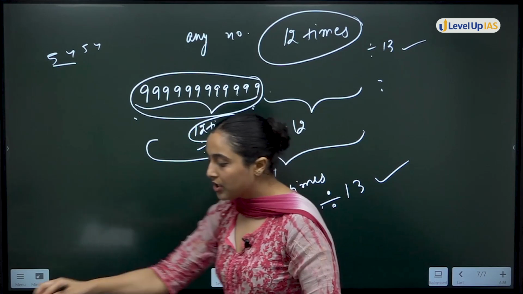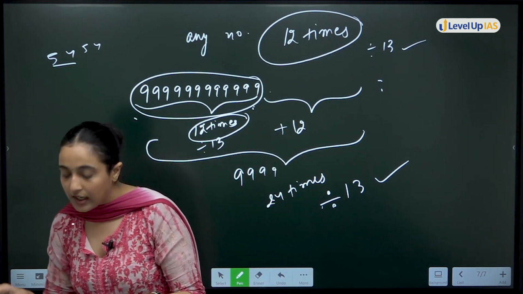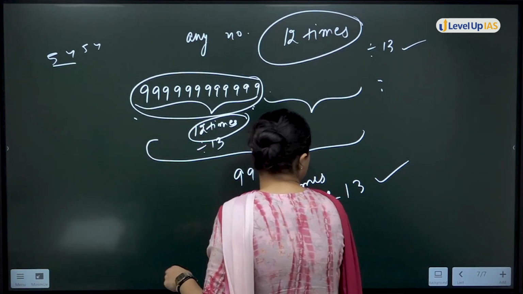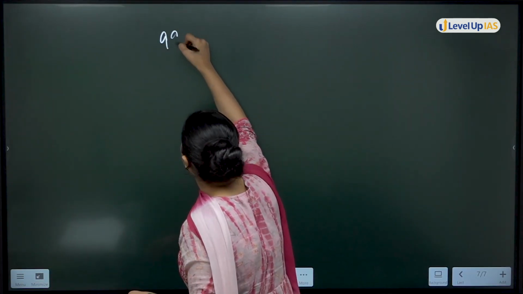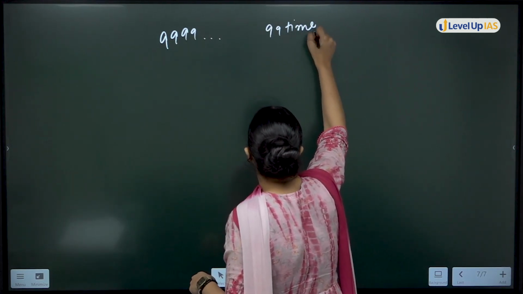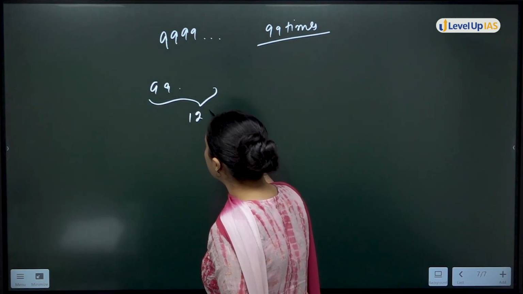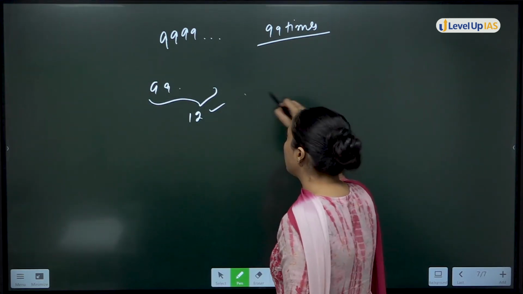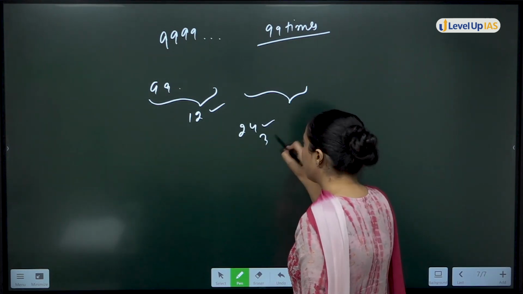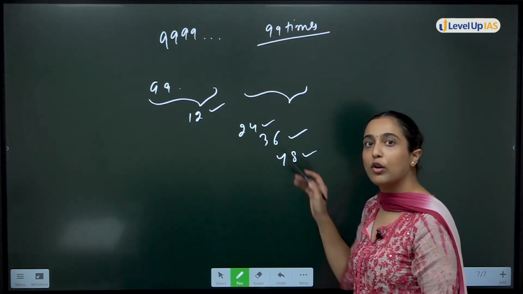Now in the question it says 9999 is written how many times? 99 times. Okay, so in the question it says 9999 written 99 times. If I say 9999 written 12 times is divisible, 12 multiplied by 2, 12 and then plus 12, 24 times is also divisible. 36 times is also divisible. 48 times will also be divisible.